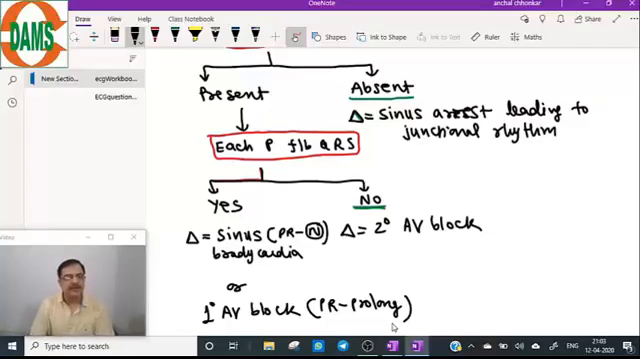So with this we finish with the class for today. Revise these notes, and tomorrow we will do the tachyarrhythmia section. All right, so we'll finish here.